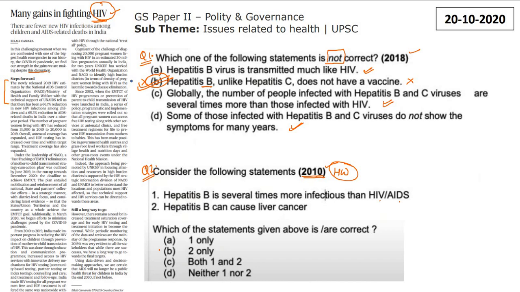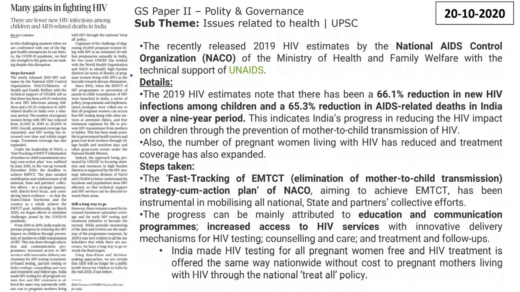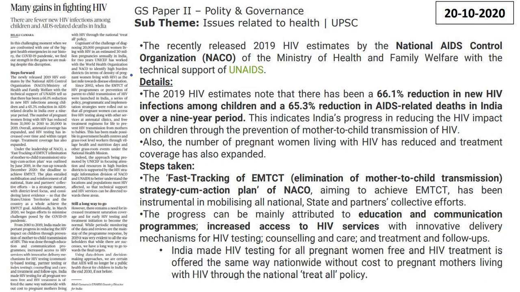So what is this article all about? What are the estimates that have been passed? Recently released estimates, HIV estimates अभी 2019 के रिलीज हुए हैं by National AIDS Control Organization, which is a division of Ministry of Health and Family Welfare with the technical support of UNAIDS. So the estimate says that there has been a 66.1% reduction in new HIV infections among children and 65.3% reduction in AIDS-related deaths in India over a 9-year period.